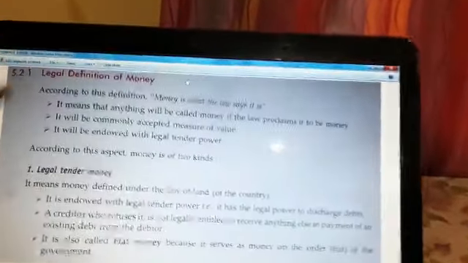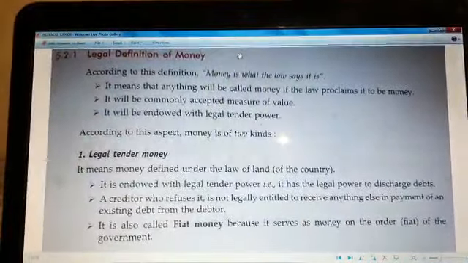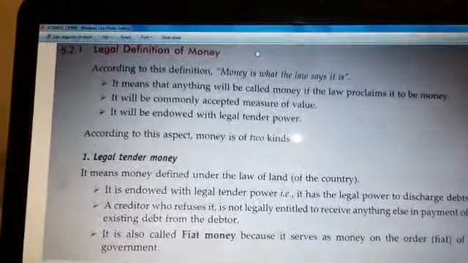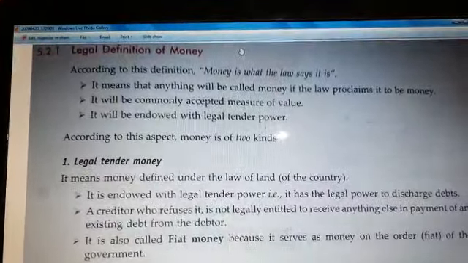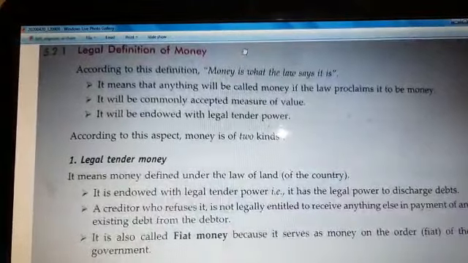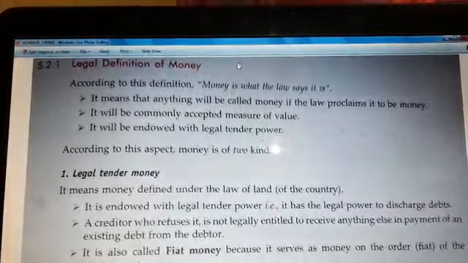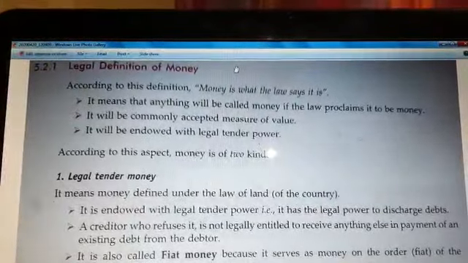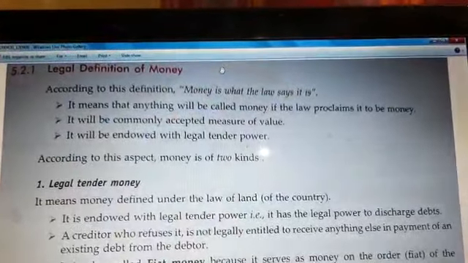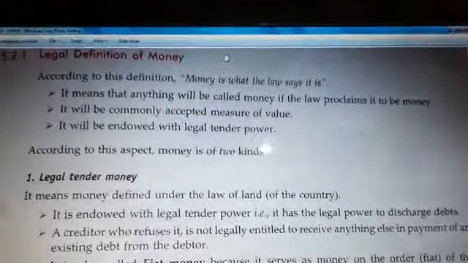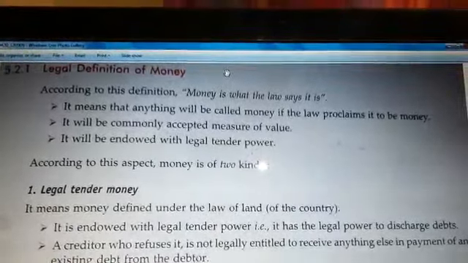If we talk about the legal definition of money, money is what the law says. In simple words, legal means it is issued and accepted by the law. So money means a particular currency which is accepted and issued by law, which is legally proven. First point, it means that anything will be called money if the law proclaims it to be money. If the law has said that these coins and these paper notes are money, we have to accept that.